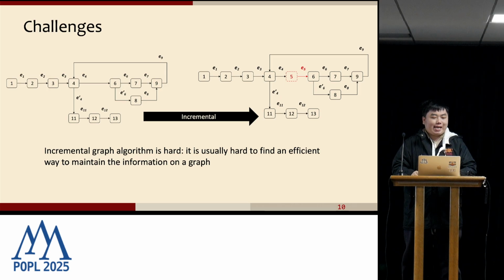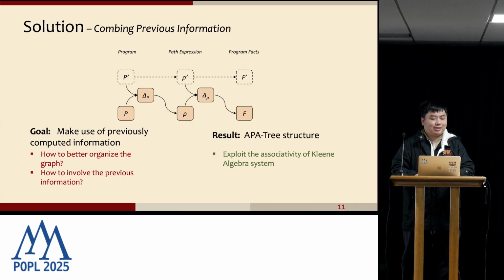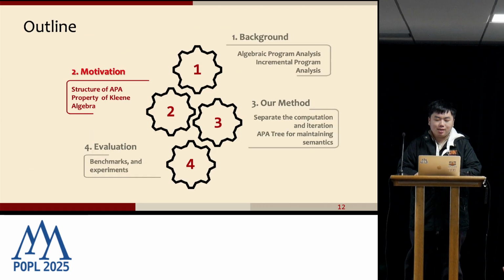Therefore, to tackle this problem, we need to start from the program itself and see if the algebra and the semantics could help us. Our method tries to use the previous analysis result and reduce the recomputing. The main goal is to make the most use of previous information as much as possible. To solve this, we must figure out how we can better organize the information on the graph, and also how we can involve previous information inside our analysis. This problem drives us to explore the properties of the Kleene algebra system, and finally we find that the associativity rule of the Kleene algebra system could help us develop our algorithm. But how to make use of that?